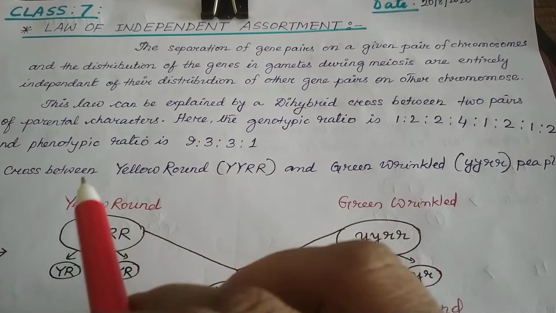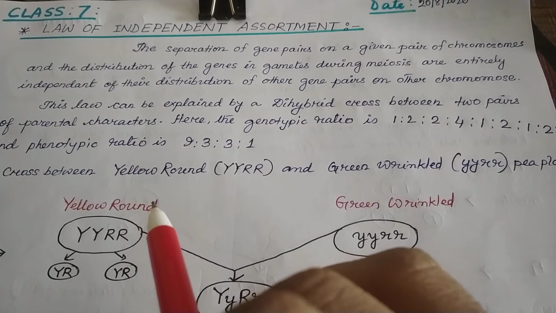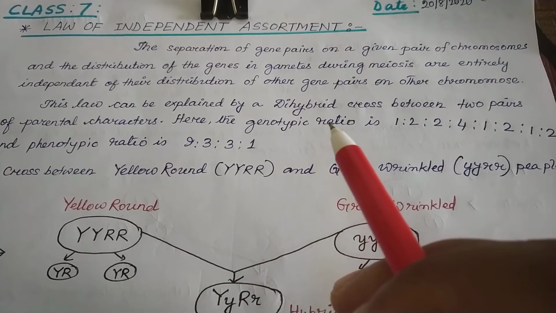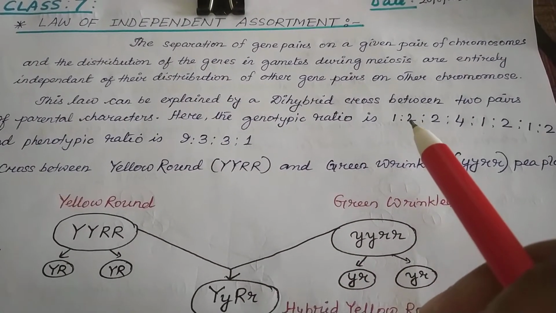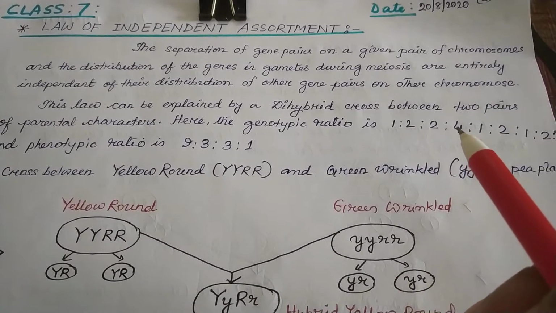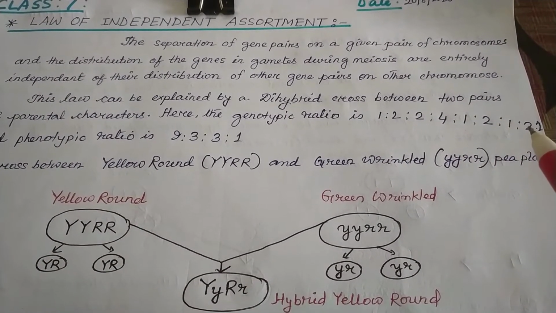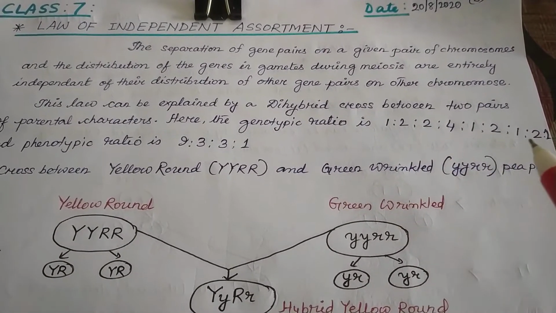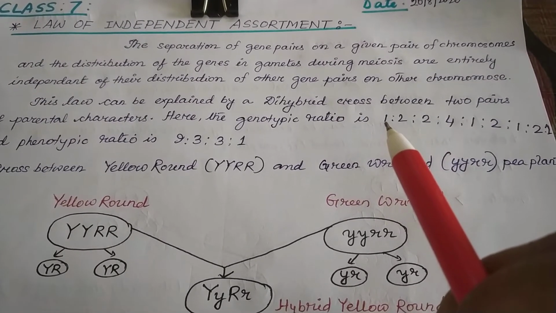Suppose it is yellow color of the seed and round shape of the seed, okay? And here the genotypic ratio is 1:2:4:1:2:1:2:1. It means we can see different kinds of distribution of the character on the basis of genotype.